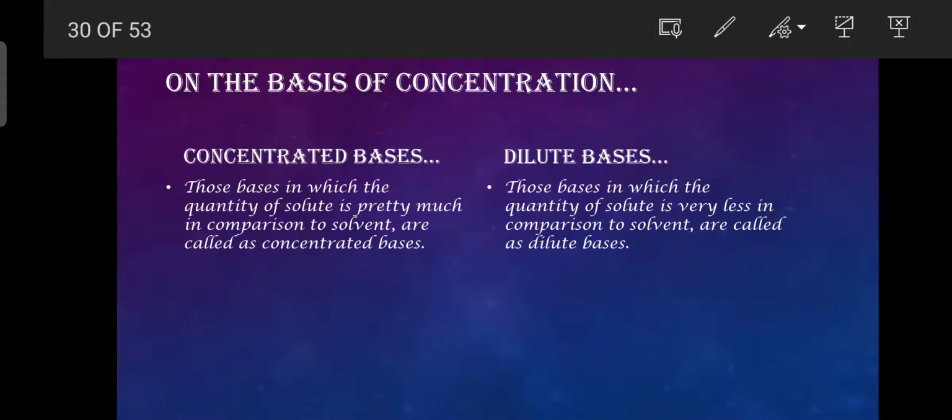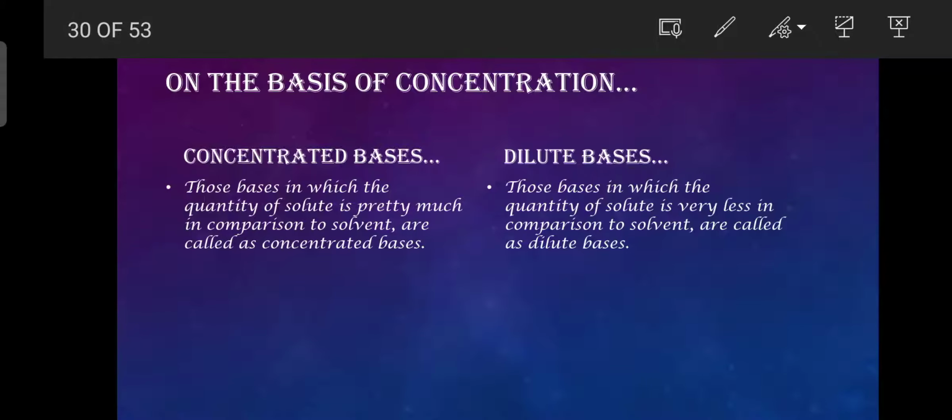So on the basis of concentration, there are two kinds of bases. One is concentrated base, another is dilute base. Just like the acids, if the level of solute, that is the base, is very high in the solution, we call that a concentrated base. And if the level of solute is pretty low in a solution, we call that a dilute base.